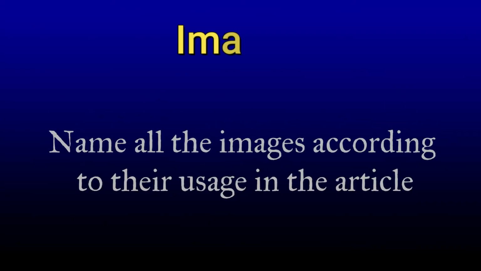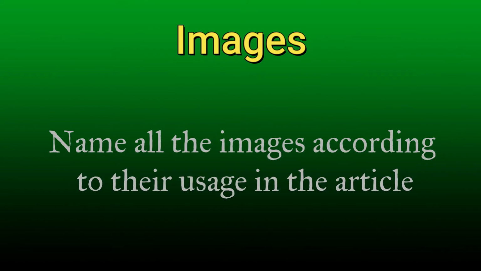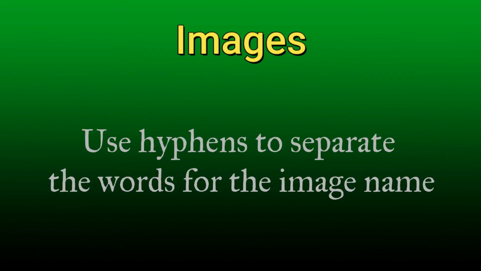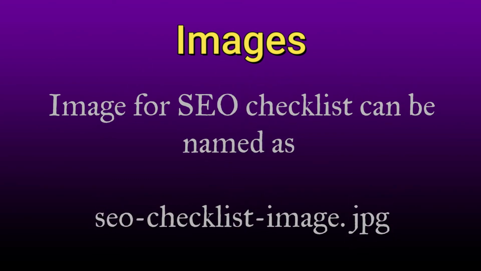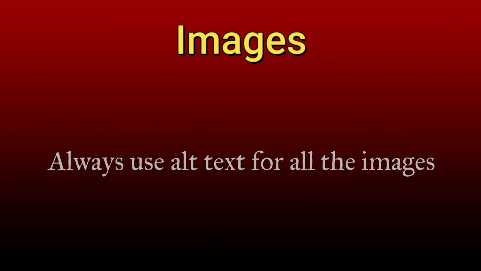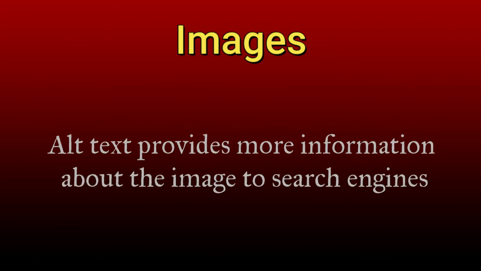Now let's come to images. Name all the images according to their usage in the article. Use hyphens to separate the words for the image name. Let's take an example. If you have an image for an SEO checklist, then name it like SEO-checklist-image.jpg. And remember to always use the alt text for all the images. Alt text provides more information about the images to the search engines.